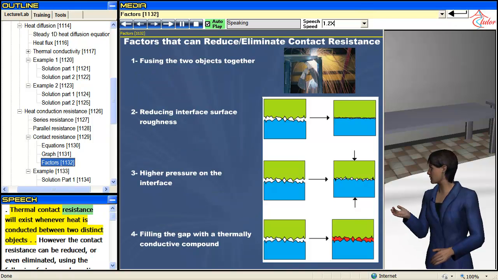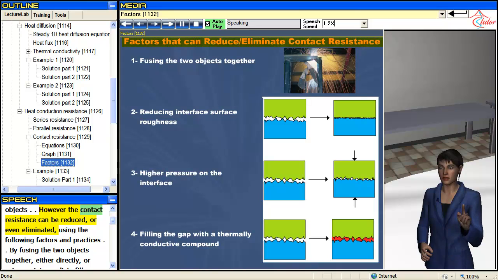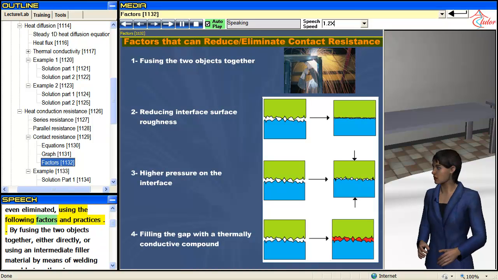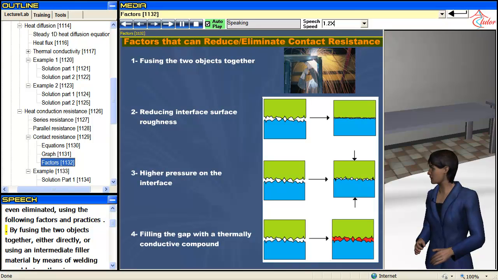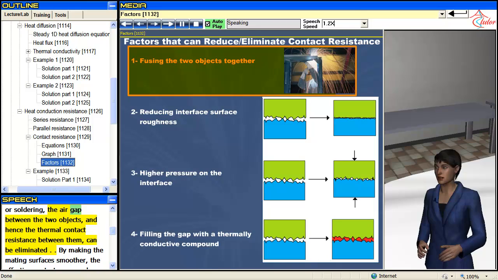Thermal contact resistance will exist whenever heat is conducted between two distinct objects. However, the contact resistance can be reduced, or even eliminated, using the following factors and practices. By fusing the two objects together, either directly, or using an intermediate filler material by means of welding or soldering, the air gap between the two objects, and hence the thermal contact resistance between them, can be eliminated.